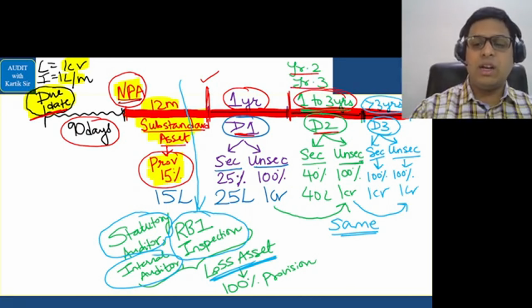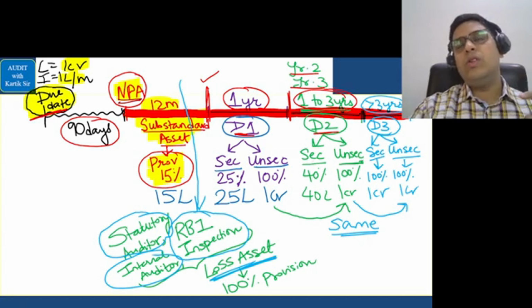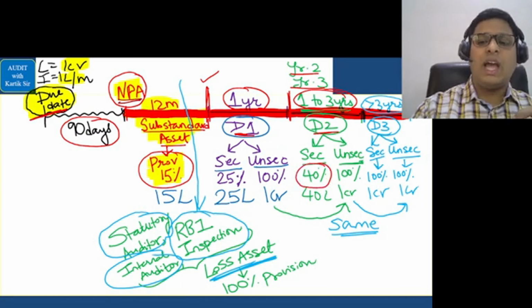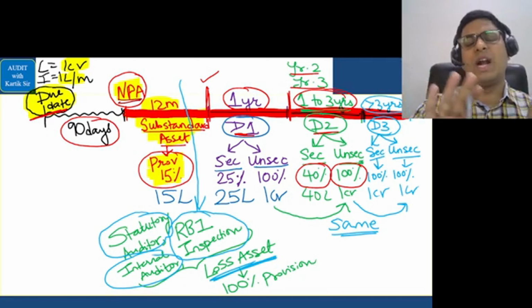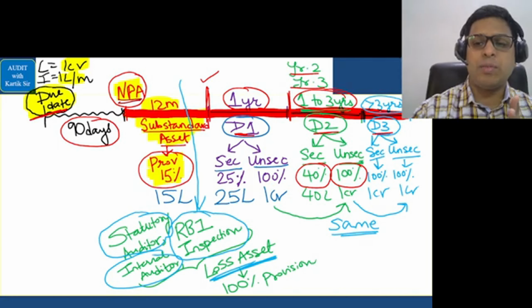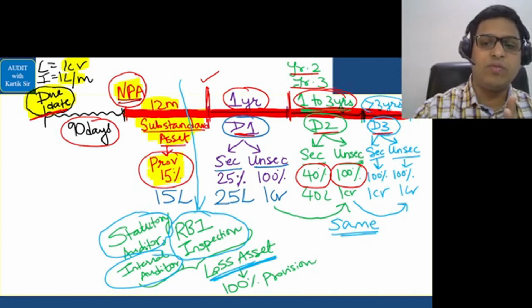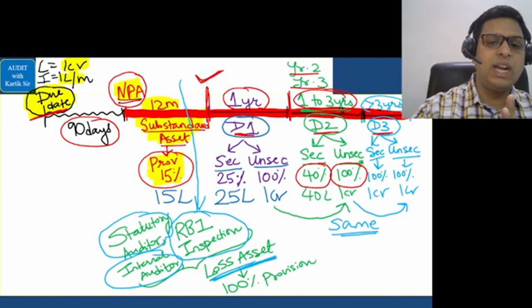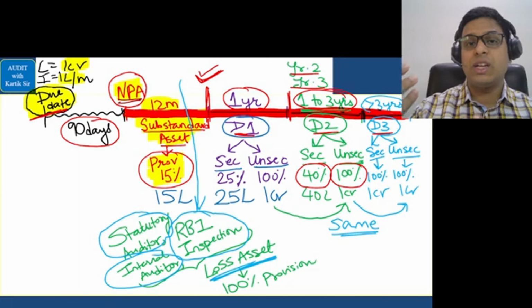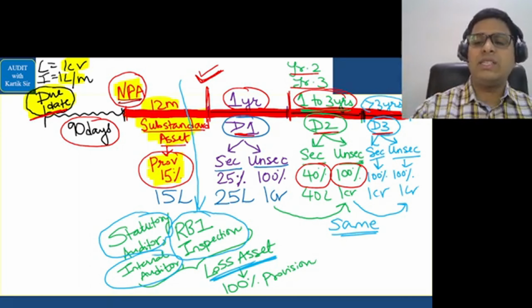In that case, the provision in relation to the secured loan amount is increased to 40%, and in relation to unsecured loan we keep it at 100% only. And finally we have the D3 category. Suppose the borrower doesn't pay the amount and it is more than 3 years, again from which date? From the substandard period date. When the substandard period gets over, from this date it is now more than 3 years, then it is called doubtful category 3. In that case, we create 100% provision in relation to secured loans, and for unsecured loan, it stays at 100%.